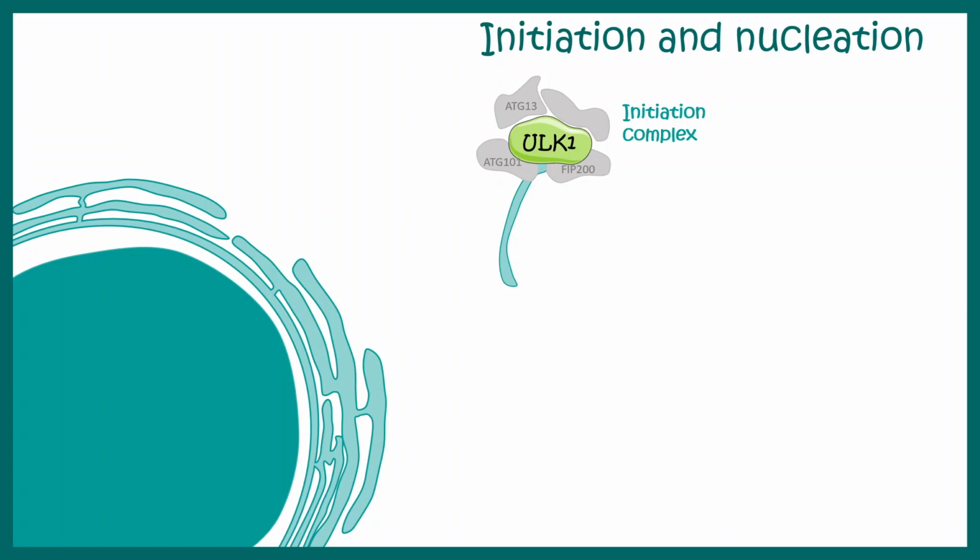Once this initiation complex has cleaved a little portion of the ER membrane, a further complex known as the PI3K complex elongates this membrane, and this is known as the nucleation process. So all of these steps are interrelated. In the PI3K complex, Beclin is an important protein that we need to know, but we don't need to know intricate details of all of these proteins. We need to understand the big picture.